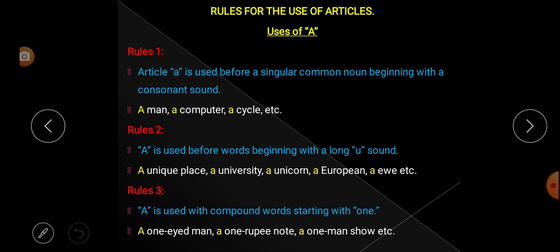Rule number 2, article A is used before words beginning with a long U sound. Third, article A is used with compound words starting with 1. Hope all of you understood better about article A.